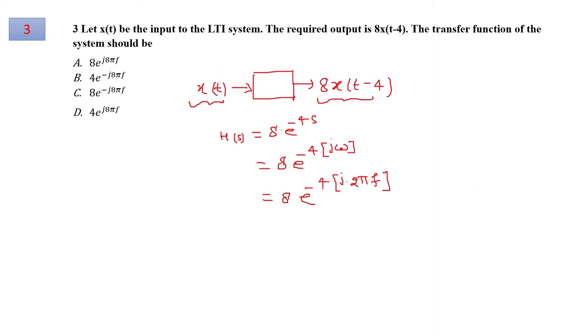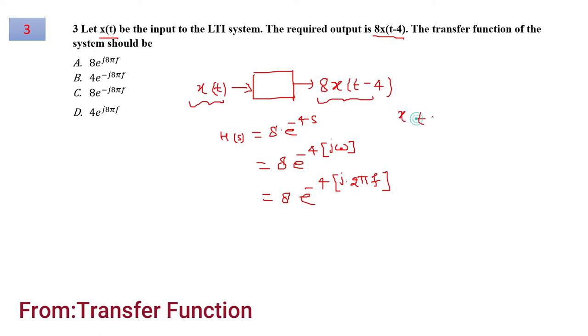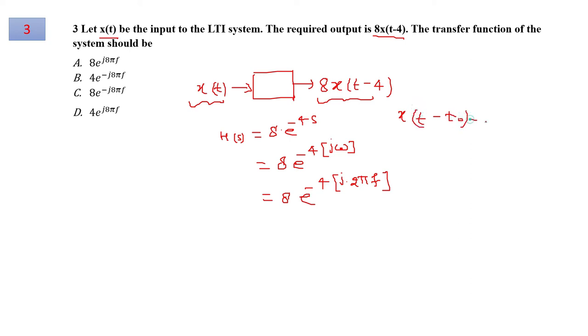For question number 3, the LTI system is given and the input given to that system is x of t, which is generating the output 8 times x of t minus 4. We have to find the transfer function. By transfer function we mean we have to take the Laplace of input and output considering initial conditions are 0. So for that Laplace transform, using the time shifting property, x of t minus t naught, its Laplace is given by e to the power minus s t naught X(s).